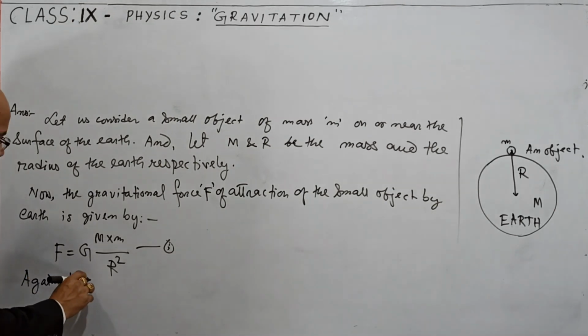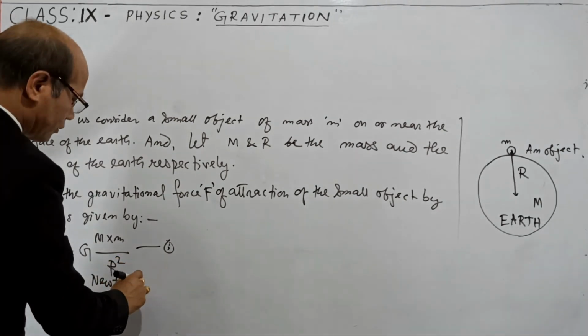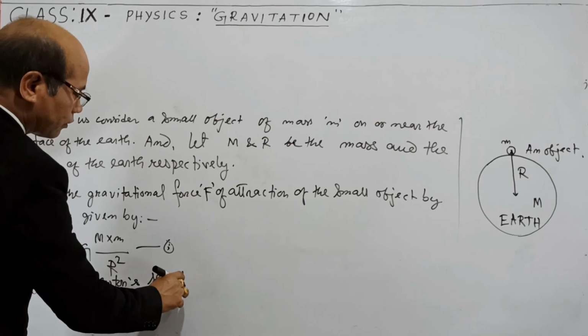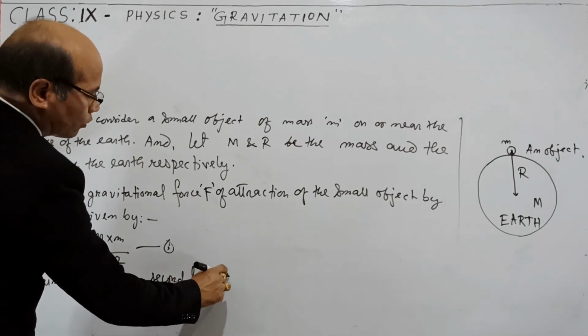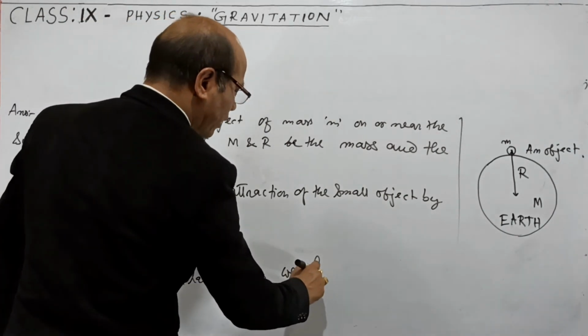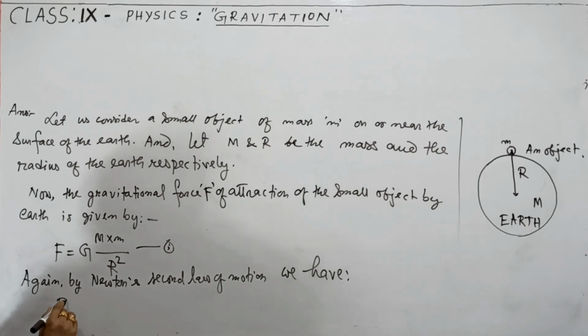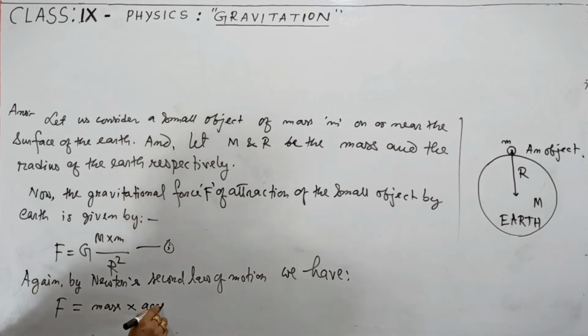By Newton's second law of motion, we have this same force F is also equal to mass into acceleration. Then you put their values.